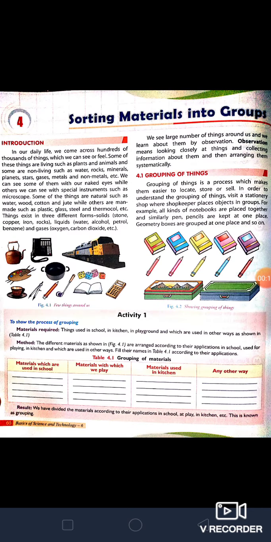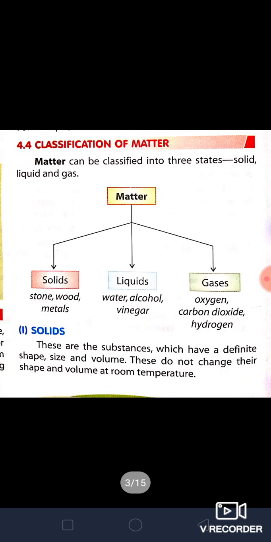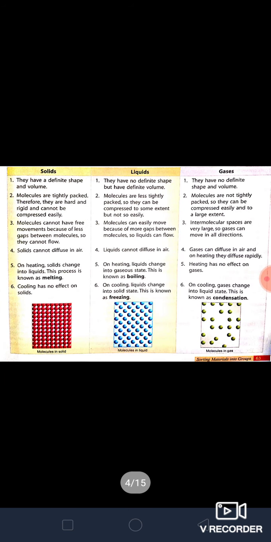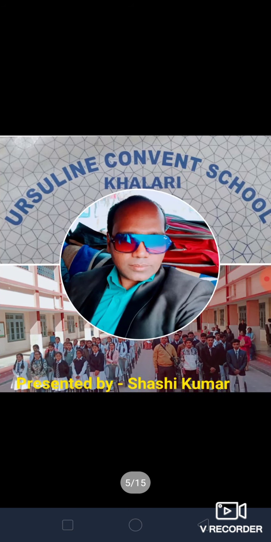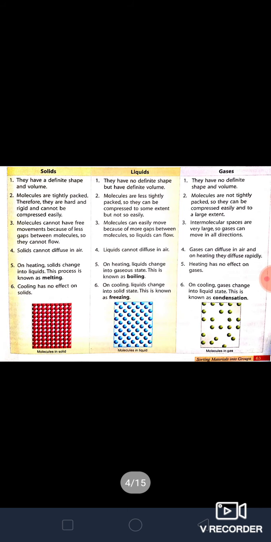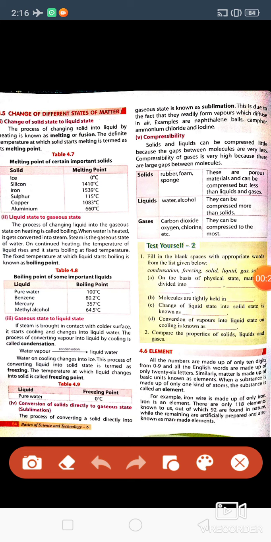So we were doing this chapter, sorting materials into groups. Matter we have seen, classification of matter we have seen, and the difference between solid, liquid, and gas we have seen. Okay, now we'll proceed further. We have seen the three states of matter. Now changes of different states of matter. How does it change from solid to liquid, from liquid to gas, and from gas again to liquid, and from liquid again to solid? We will see one by one.